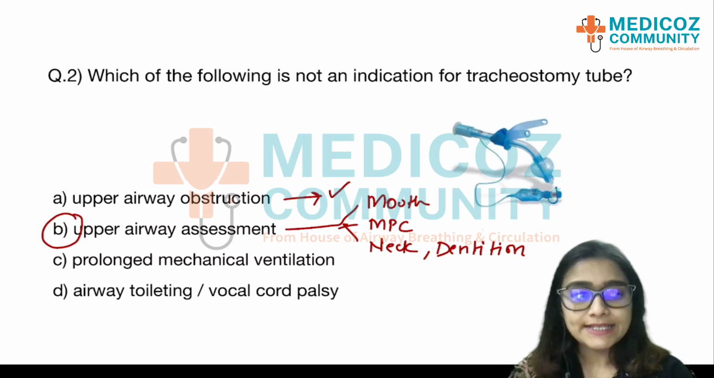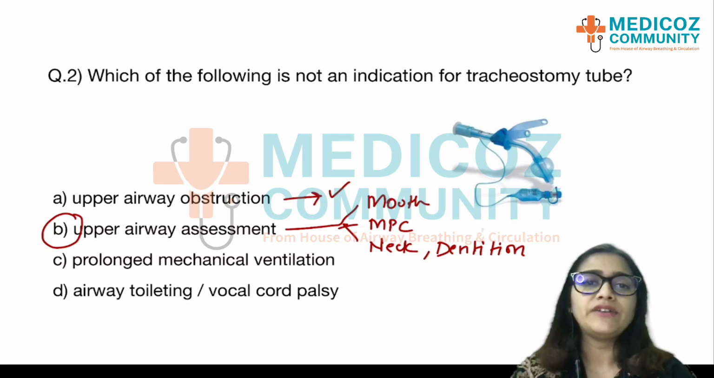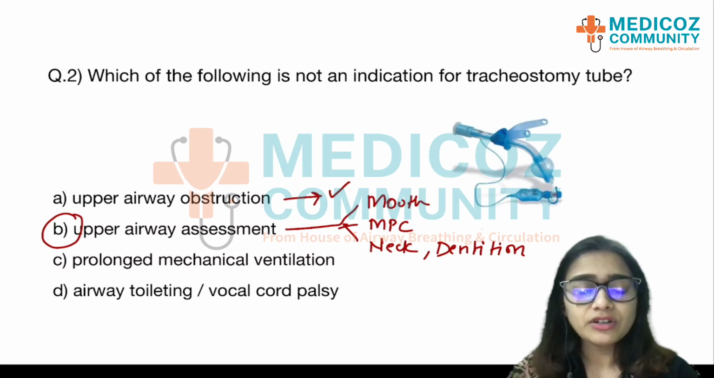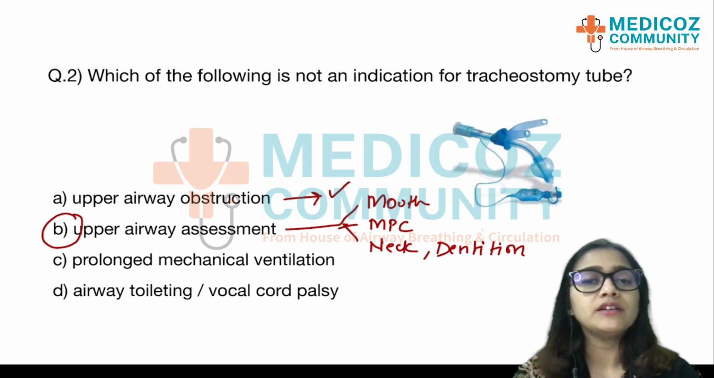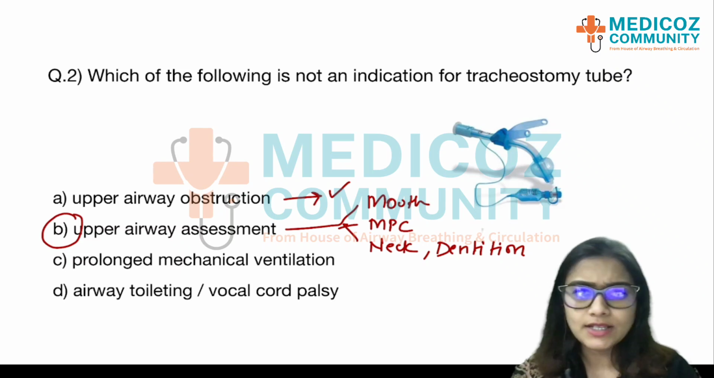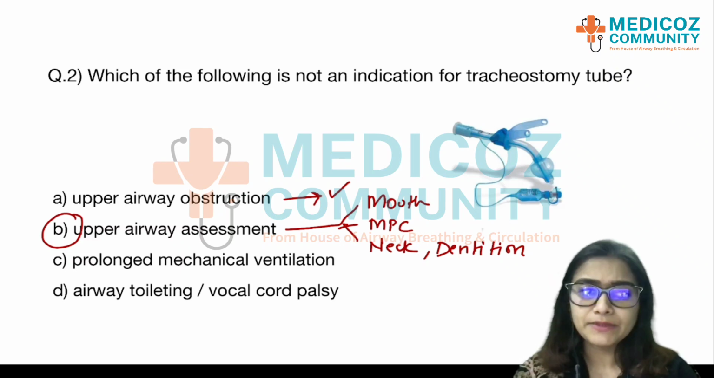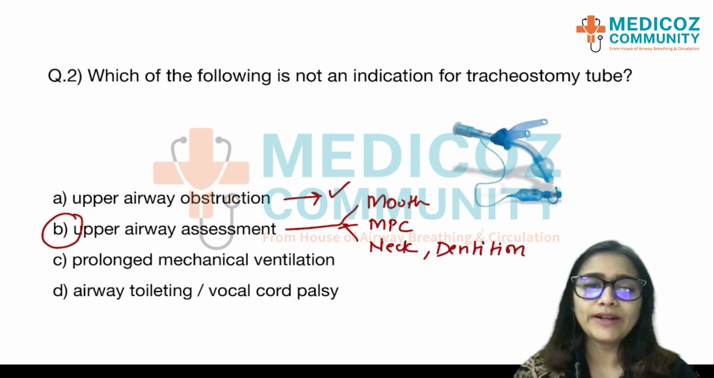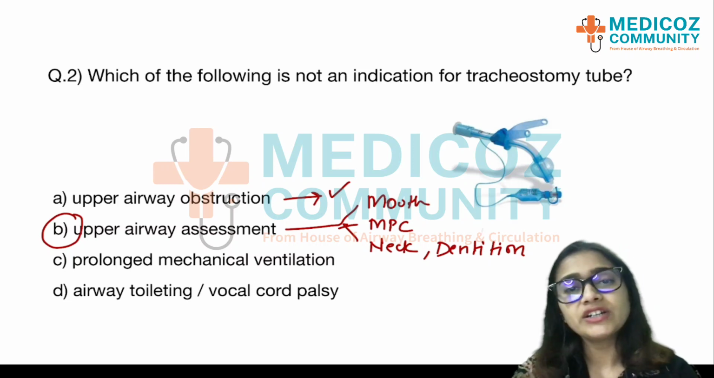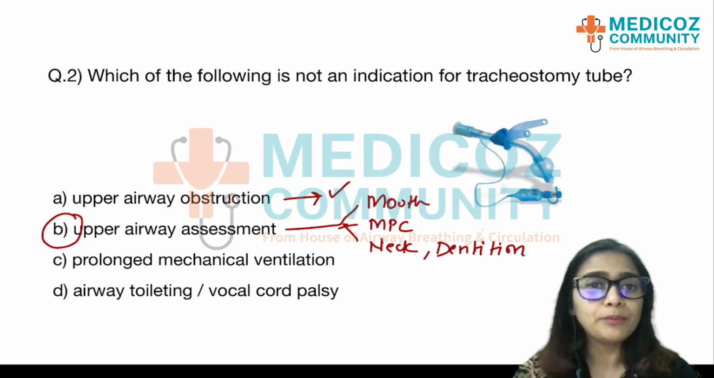Coming to option C, which is prolonged mechanical ventilation. Now mainly in patients who've had phrenic nerve injury or who have had brain injury and they are not able to breathe, or any other causes for which they are not able to breathe by themselves and need long term mechanical ventilation, initially this patient is going to have endotracheal tube put in.